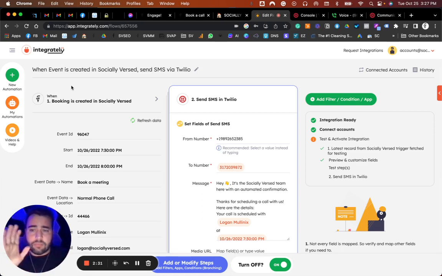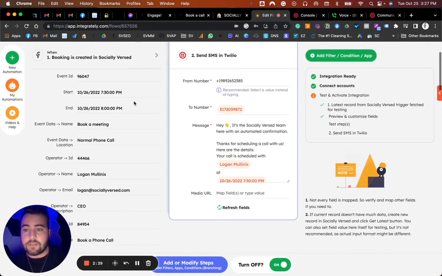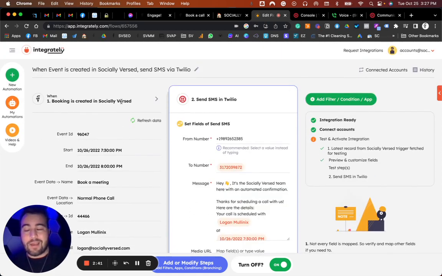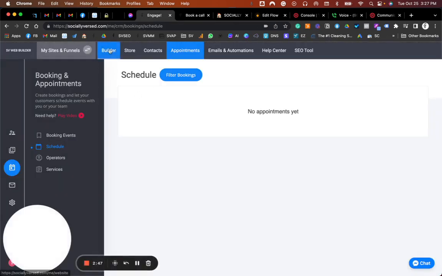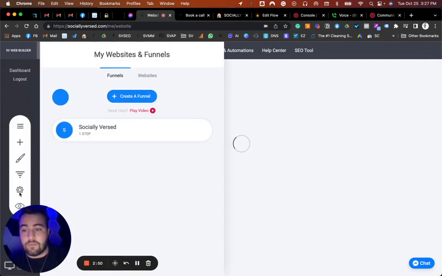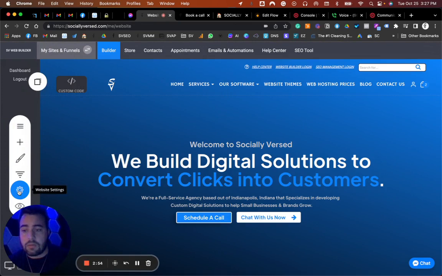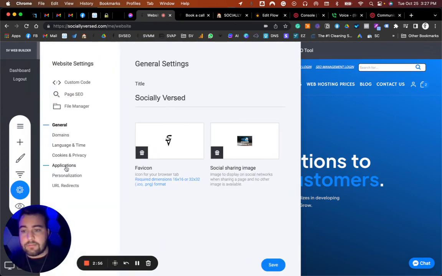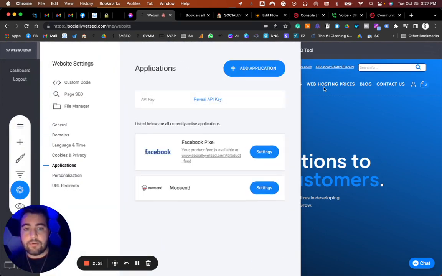So step one, go to the link in the description of this video, copy that, and you're going to want to make sure it says when booking is created in Socialverse, which is where you have to edit, and it's not going to be Socialverse, it's going to be your website. So for that, you're going to actually go in and find your API key. To find your API key, essentially all you're going to have to do is go over here and then go down to applications, and your API key is going to be right here.